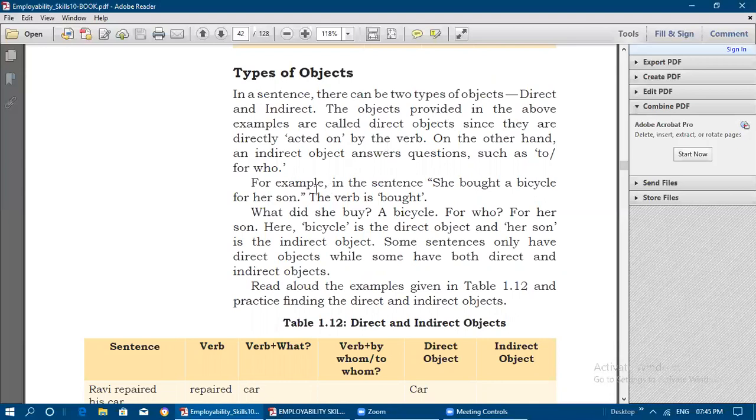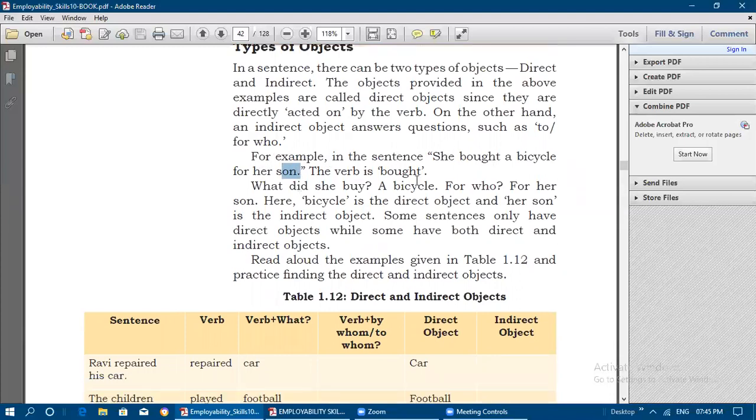For example, in the sentence, she bought a bicycle for her son. For whom did she buy a cycle? For her son. So her son is the object here, and this is the indirect object. Here, bought is the verb. What did she buy? A bicycle. For whom? For her son. So here the bicycle is the direct object, and her son is the indirect object.